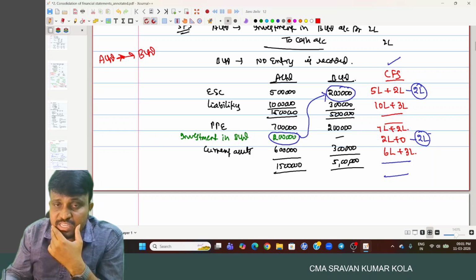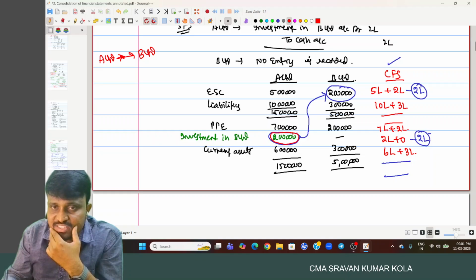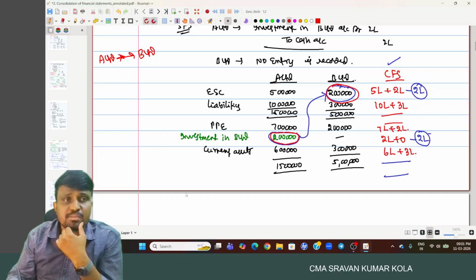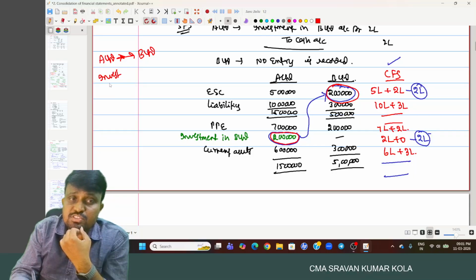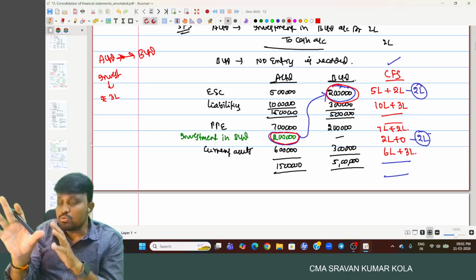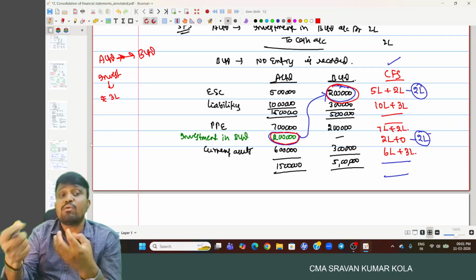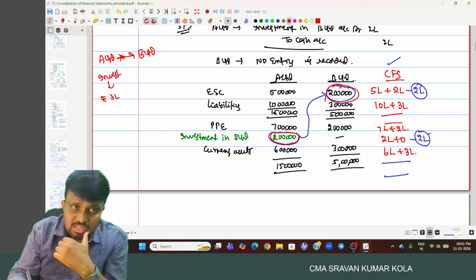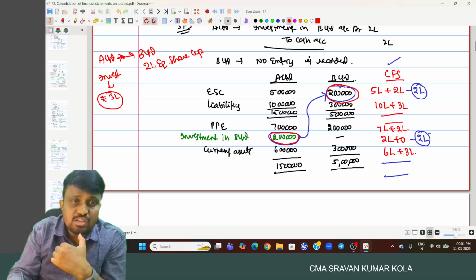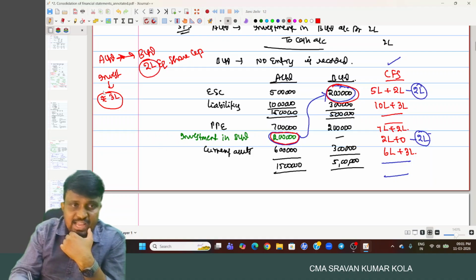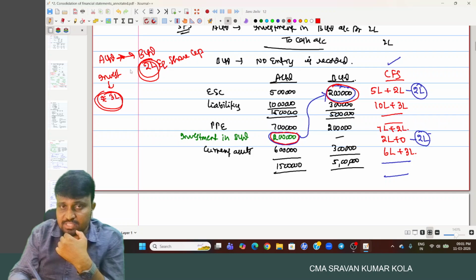Here, investment in B Limited is 2 lakhs, and equity share capital is also 2 lakhs. For example, the investment is made for 3 lakhs. 2 lakh equity shares of B Limited were acquired by A Limited for 3 lakhs. This 3 lakhs is representing 2 lakhs equity.